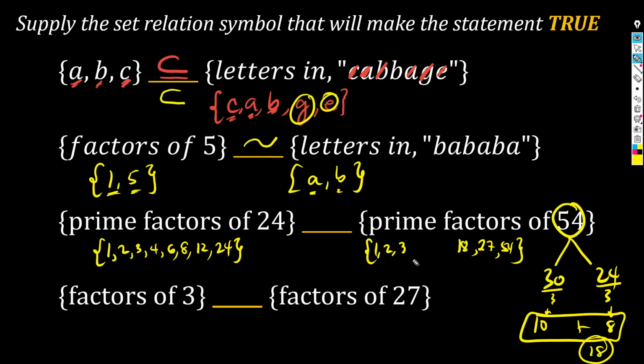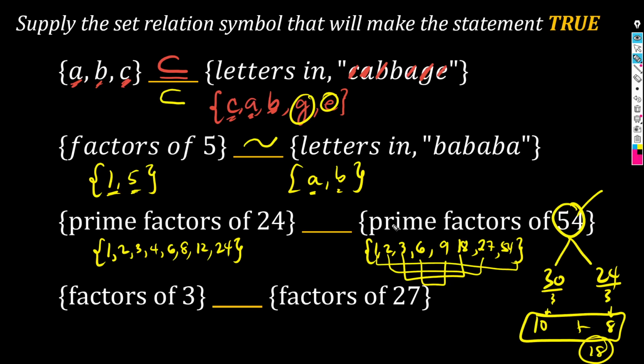18. Si 4 ba pwede? Hindi pwede si 4. Kasi pag tinanggal mo yung 4 dito, hindi naman divisible ang 50 by 4. So, no, not 4. Not 5 also. How about 6? Yeah, we know that 6 is a factor of 54, no? And 54 divided by 6 gives me 9, no? 7 hindi na, 8 hindi na. So, yan lang sila. Notice, magkakapartner yan, no? 1 and 54, 2 and 27, 3 and 18, 6 and 9. Diba?